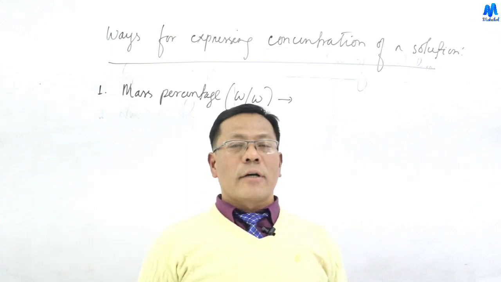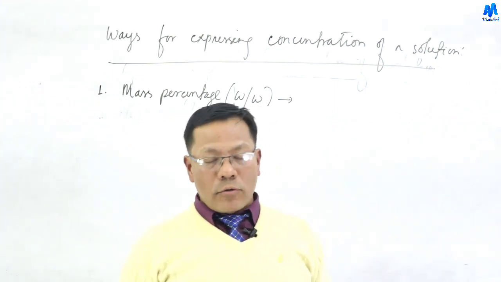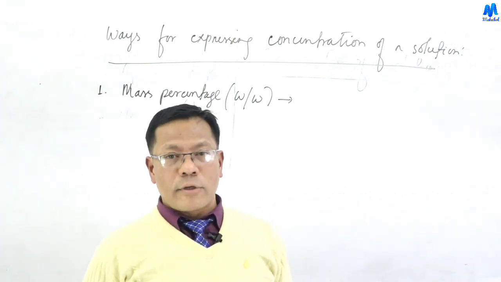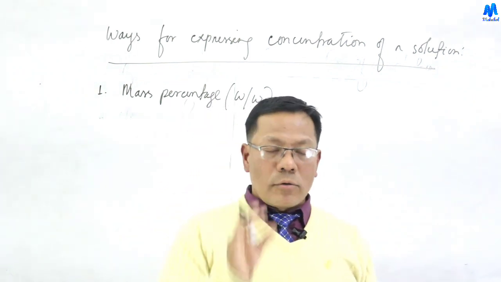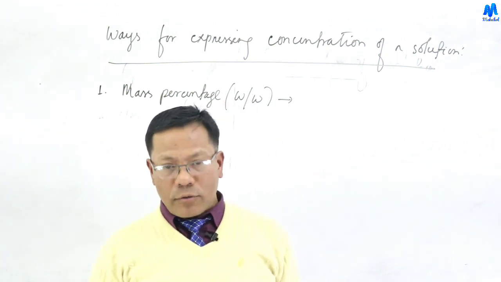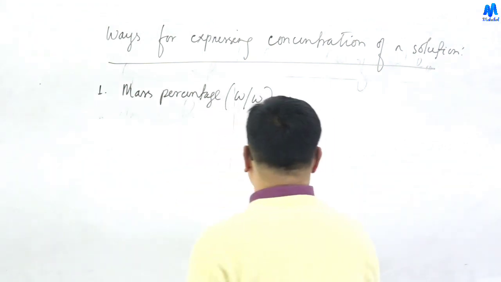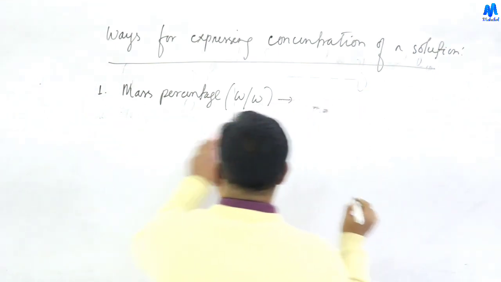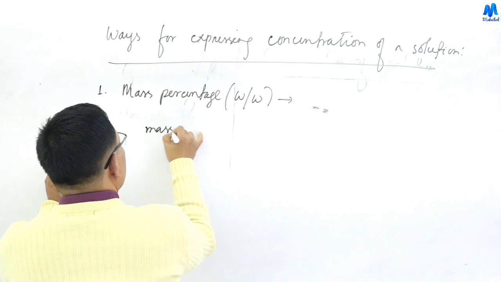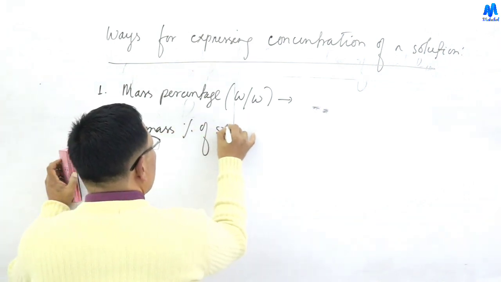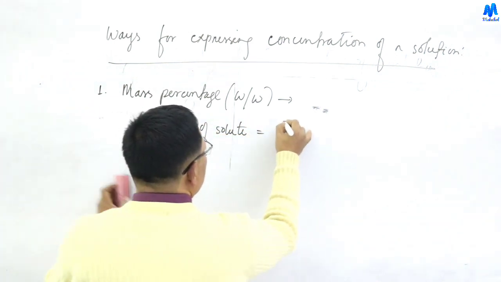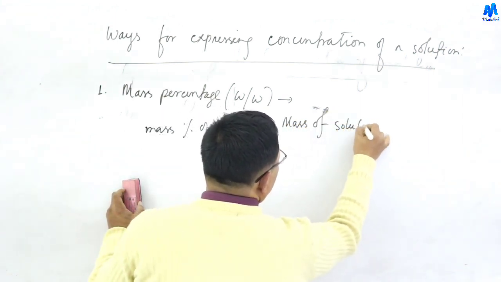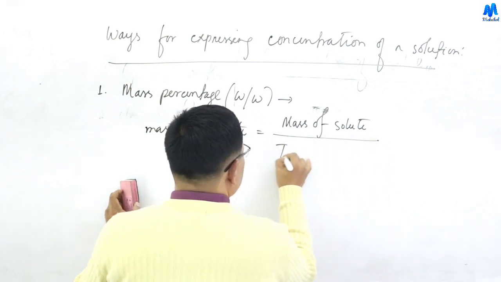Mass percentage is the mass of the solute that dissolves in 100 gram of the solution, expressed in gram. Mass percentage of solute equals mass of solute divided by total mass of solution.